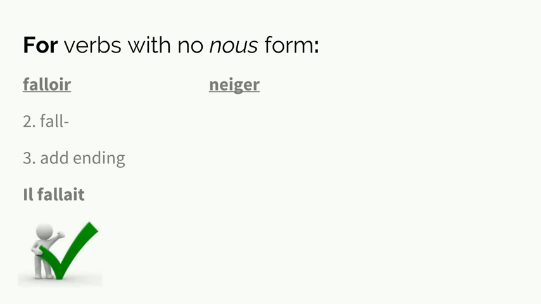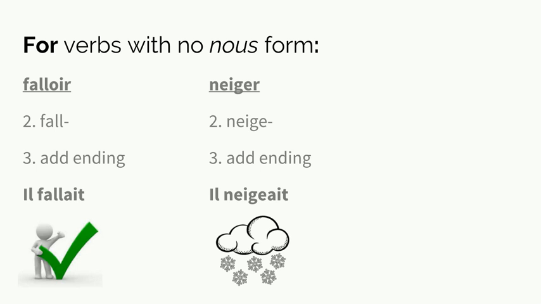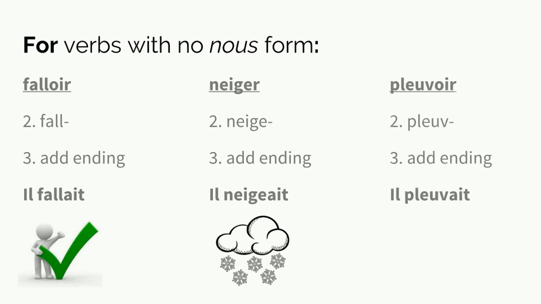Neiger, to snow, also does not have a new form because we cannot snow. We just have to remember its stem is neige with the e for pronunciation, and then we add our one ending. Il neigeait, it was snowing. Pleuvoir, the same thing, to rain. It is one form, so our stem is pleuv, and then we add our ending. Il pleuvait, it was raining.